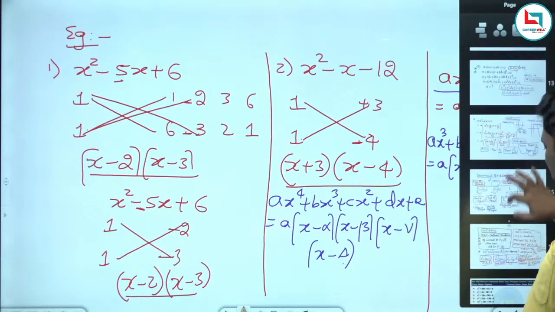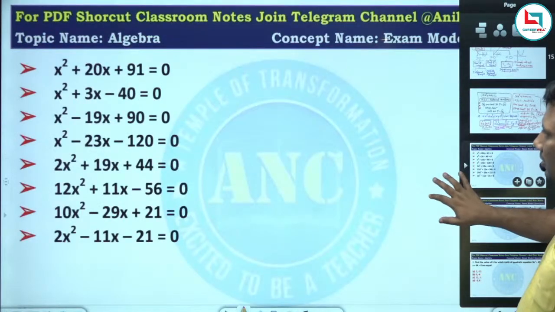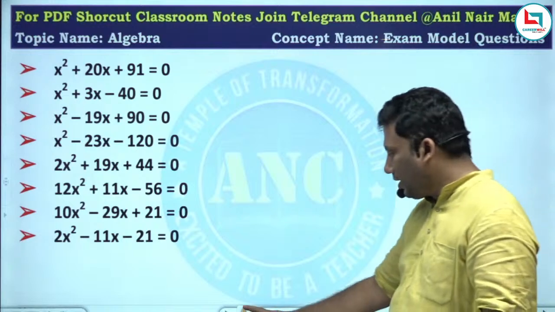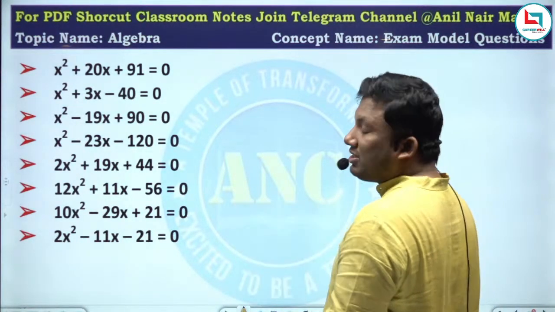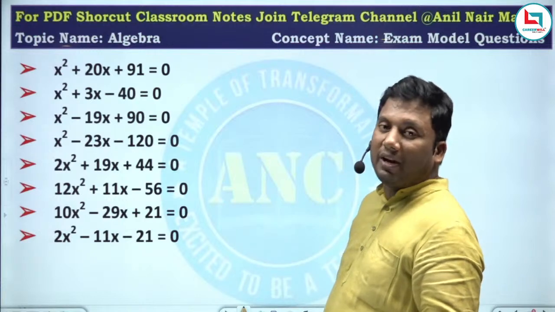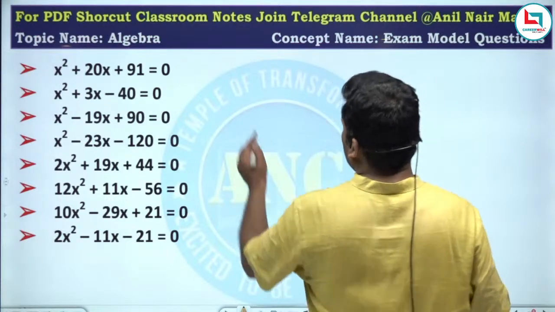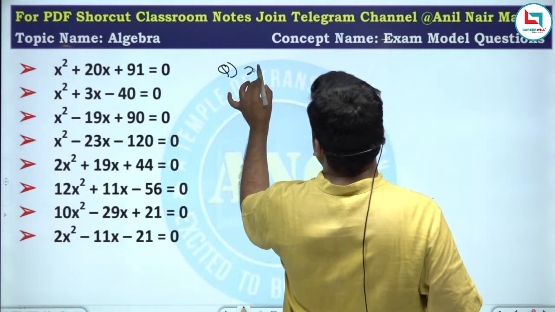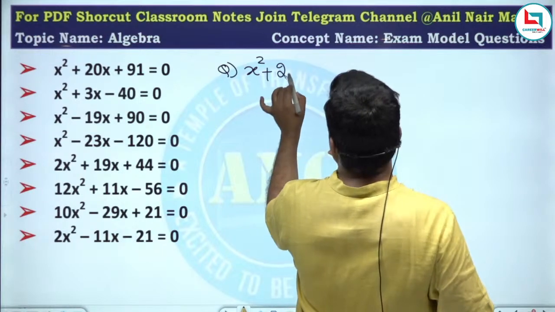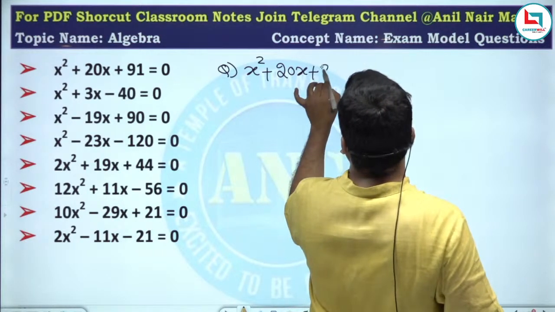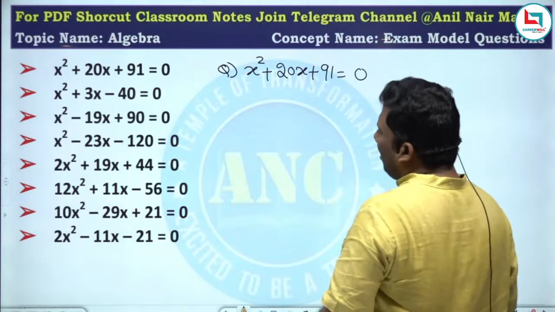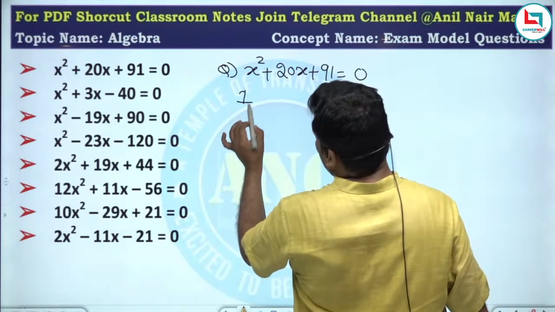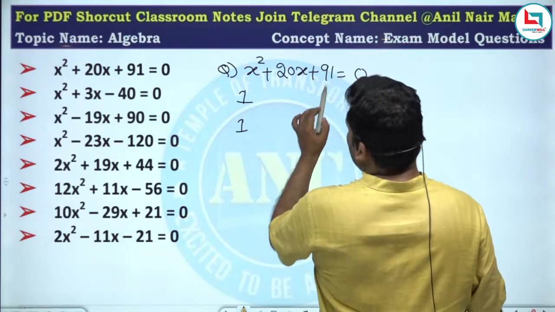Now let us get into problem solving. Most of the questions are picked from the NCERT textbook as well as the previous examination papers. First one, x square plus 20x plus 91 equal to 0. Step number 1, coefficient of x square, it is 1. So 1 ones are 1.